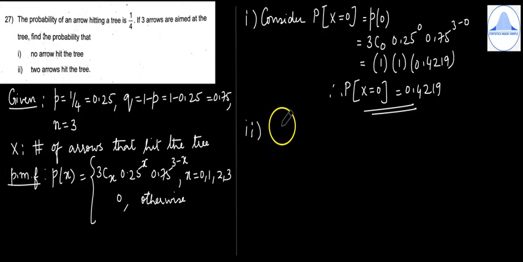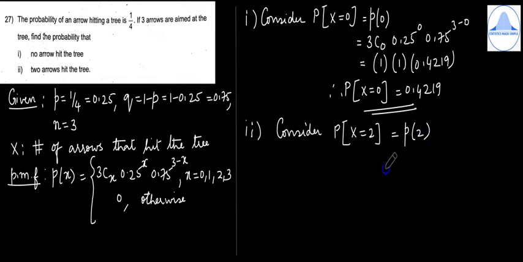Now we do the second subdivision. 2 arrows hit the tree. So consider the probability of capital X equal to 2, which is equal to P of 2, which is 3C2, 0.25 to the power 2, 0.75 to the power 3 minus 2. So 3C2 is 3.